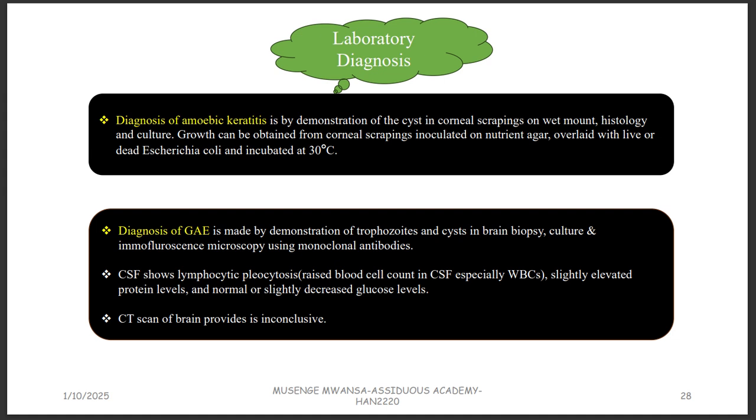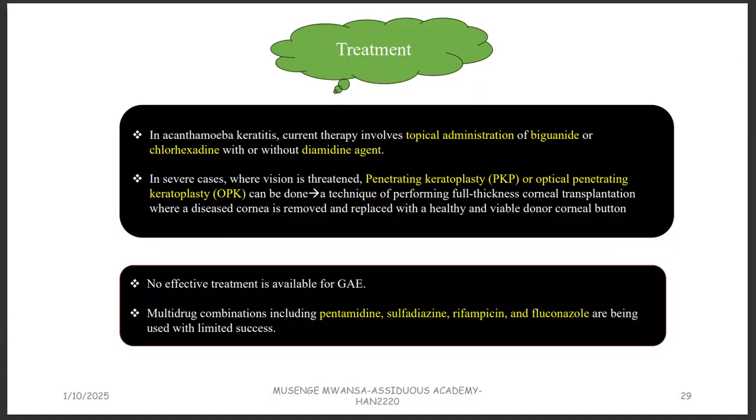The cerebrospinal fluid is going to show lymphocytic pleocytosis. There's going to be a raised cell count in the cerebrospinal fluid. More of the white blood cells are going to be raised. The proteins are also going to be a little bit raised, and glucose can either be normal or a bit decreased. These are some features of inflammation of the meninges, like meningitis. But this one is not really affecting the meninges. That's why we're saying it is encephalitis affecting the brain itself. The CT scan of the brain can also provide some data, but it's inconclusive. You'll not be able to tell what's really the main thing.